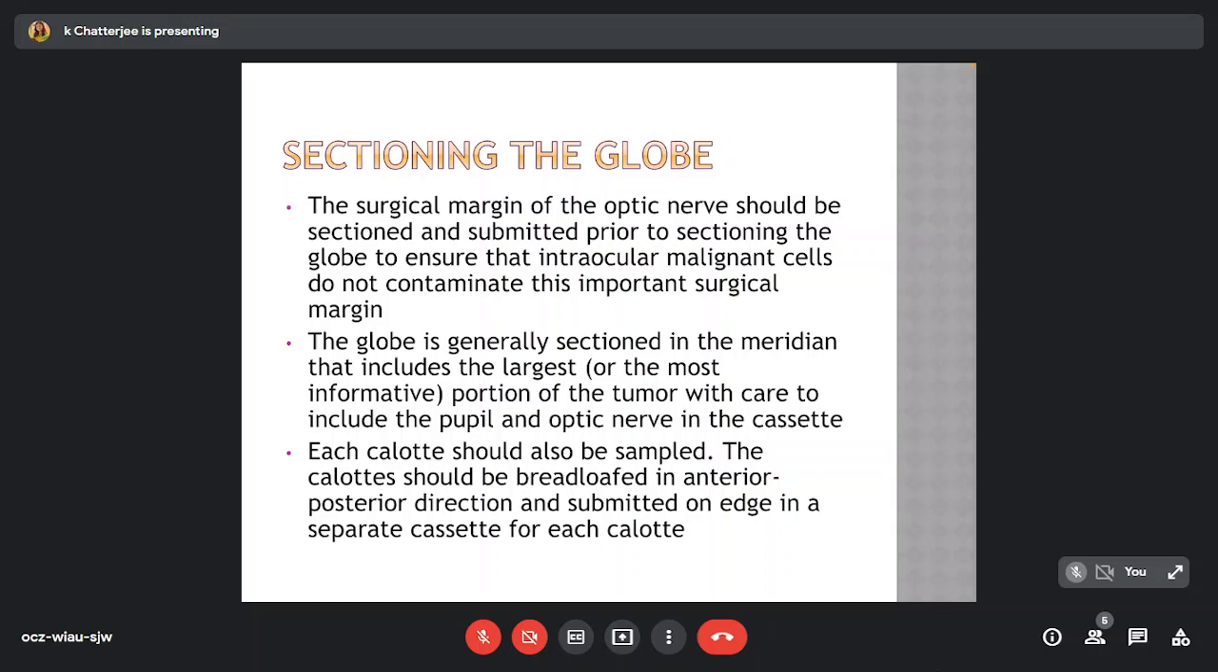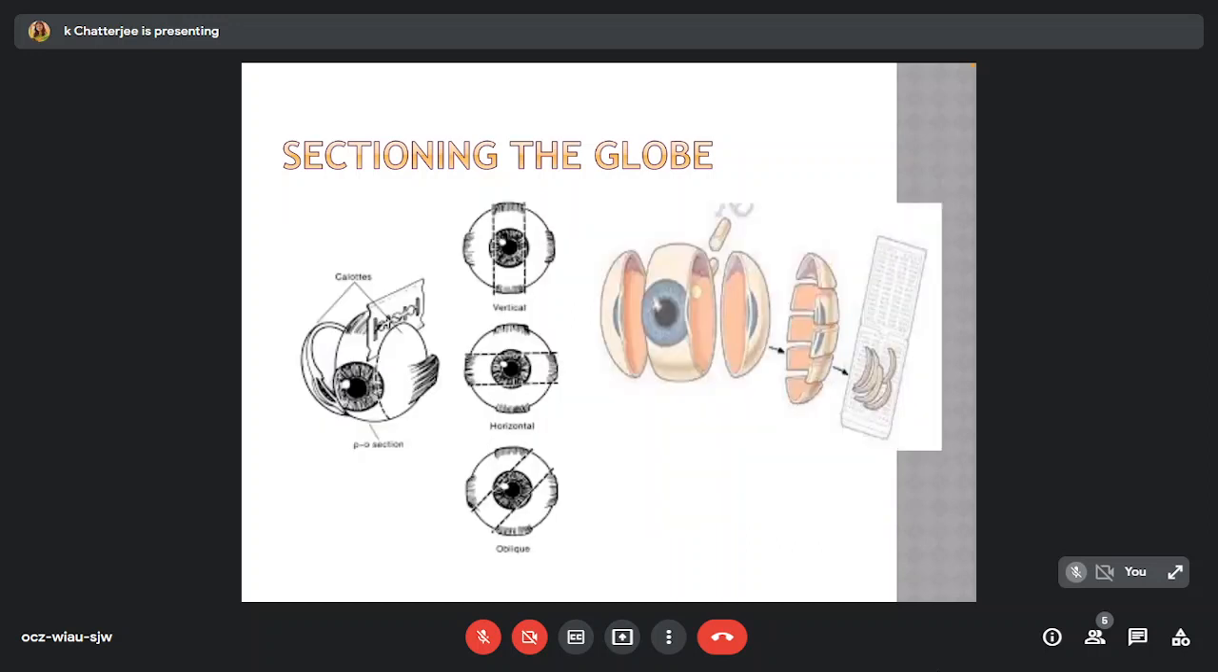Each calotte should also be sampled. The calottes should be bread-loafed in an anterior-posterior direction and submitted on edge in a separate cassette for each calotte. Here we can see the sectioning, where the globe is sectioned in the meridian so as to include the pupil, tumor, and optic nerve, and also to section and submit each of the calottes separately and entirely.